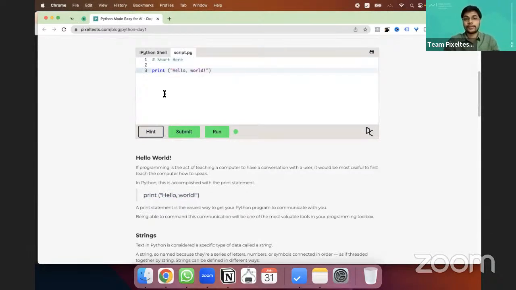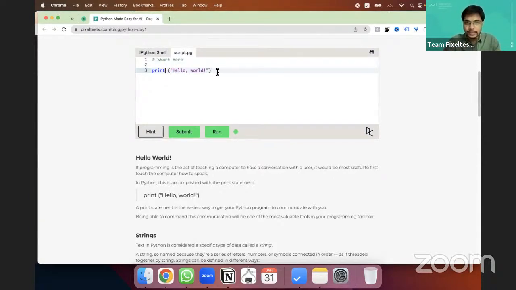So the first statement that we are running here is hello world. This is the first line any programmer runs, the first line of every programmer. So you can go here, click on copy, and paste it here. When you click on run, you'll be able to get a result. So I'm going to run it here. You can see that you are able to print hello world, right? So your program said hello world for the first time.